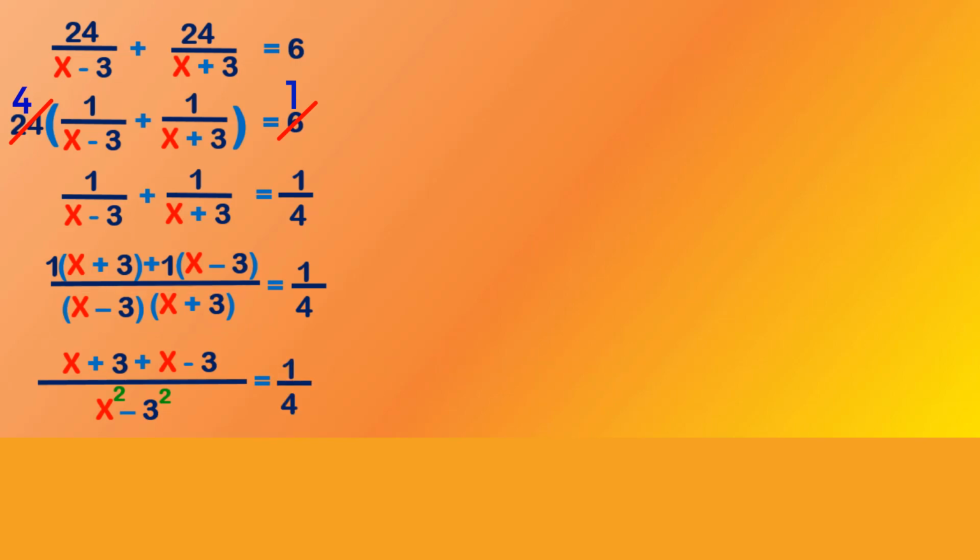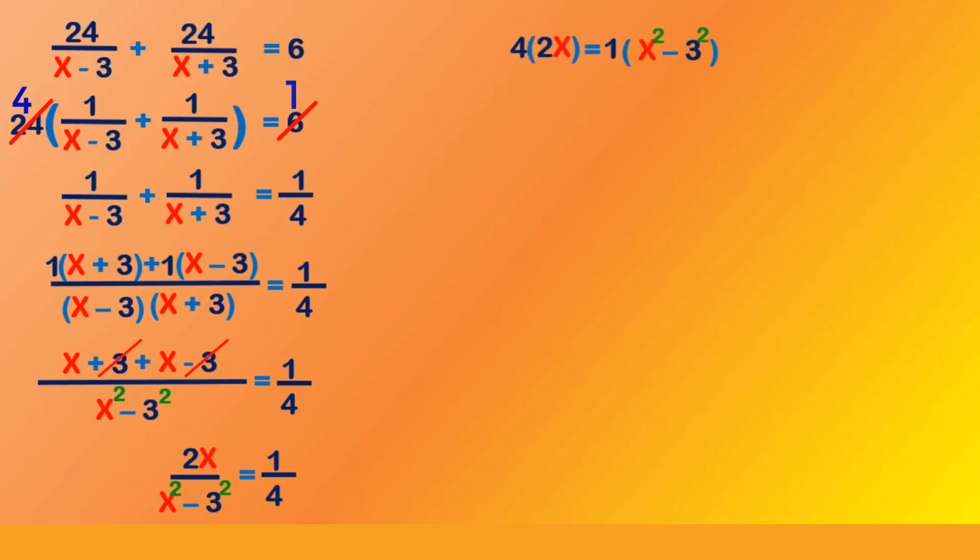Now here plus 3 minus 3 get cancelled. So we are left with x plus x, and by adding them we get 2x. So 2x by (x square minus 3 square) equals 1 by 4. By doing cross multiplication we get 4 into 2x, which is 8x, equals 1 into (x square minus 3 square). Here 3 square is 9, so we can write x square minus 9.